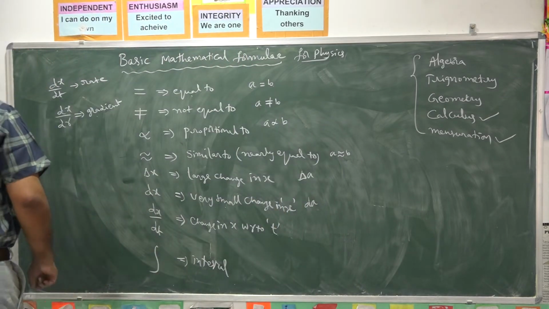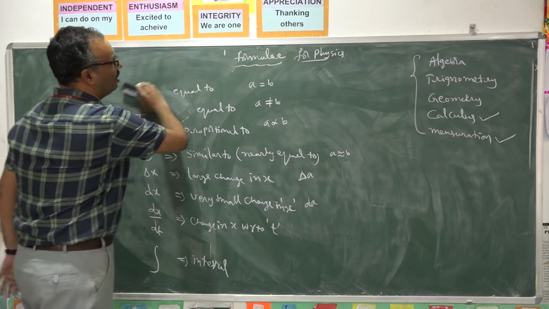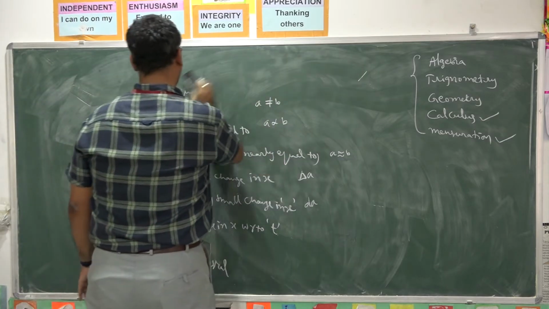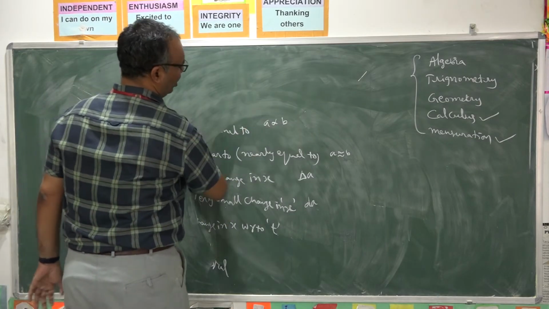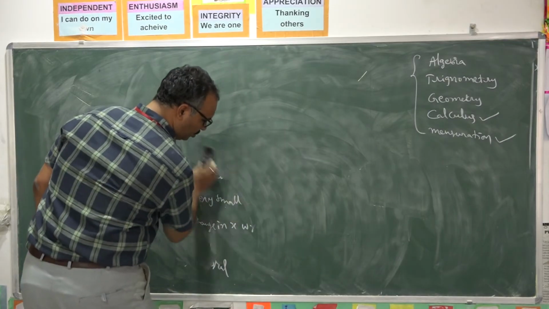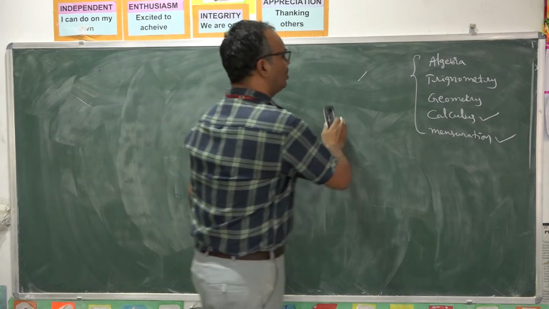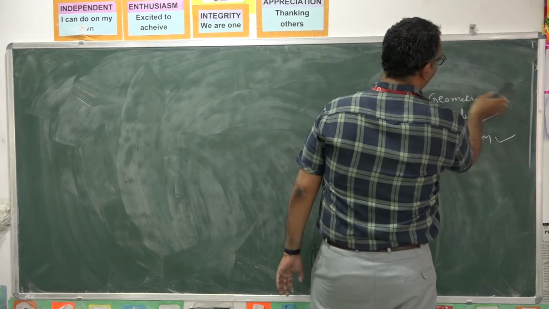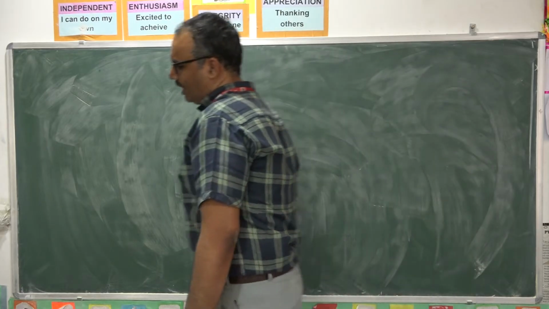Let us see. The basic formulae we studied right from our 6th class, I am just going to summarize them. You just make a note of these formulae in your notes. Whenever you open the notes, first of all, go through these formulae once or twice, such that you will never forget them, and never feel physics is a difficult subject.